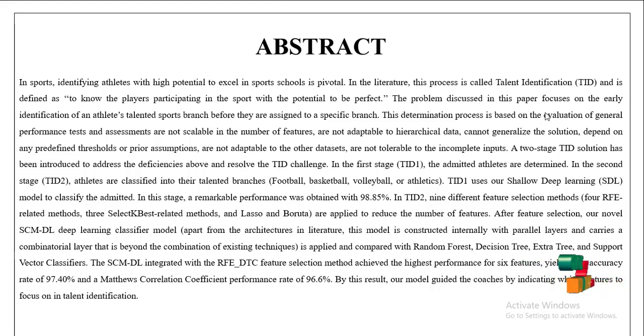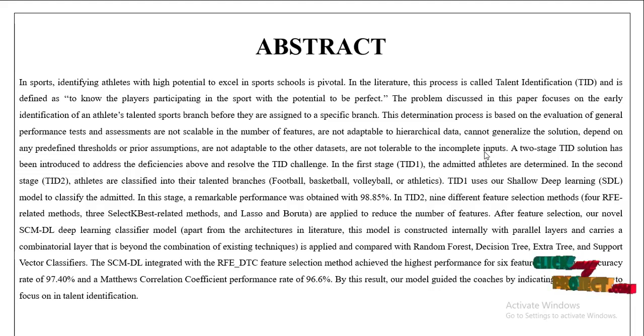The problem discussed in this paper focuses on the early identification of athlete talent for sports branches, before assignment to a specific branch. These determination processes are an evaluation for general performance; testing and assessment are not suitable, the number of features is not adaptable for hierarchical data, and the solution cannot be generalized depending on a predefined threshold or prior assumption.